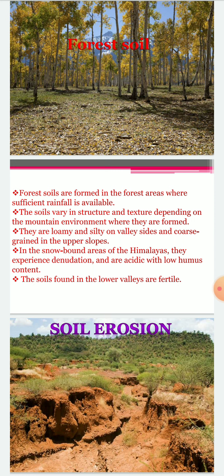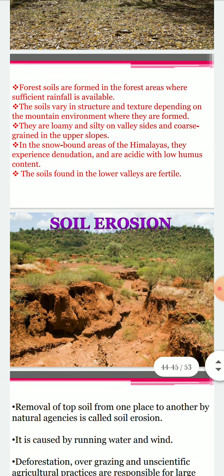So basically forest soil is found in forest areas where sufficient rainfall is available. And this type of soil varies in structure and texture depending on the locality or the environment. Like in Himalayan areas, they experience denudation, and these are highly acidic with low humus content. And the soils found in lower valleys are fertile.